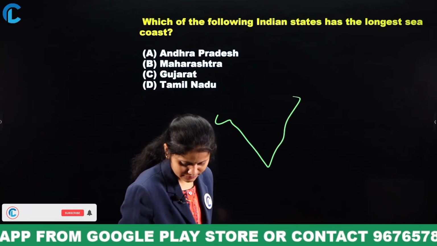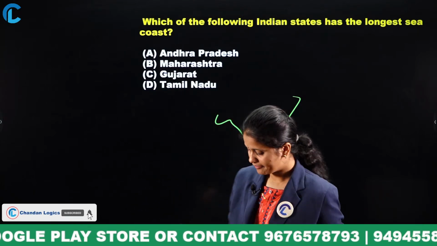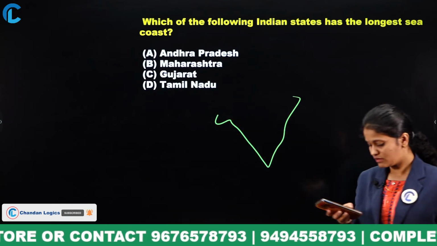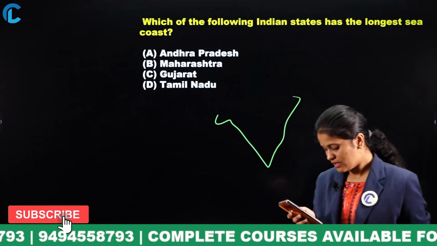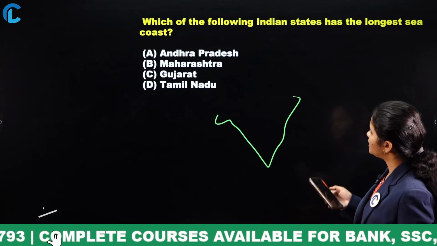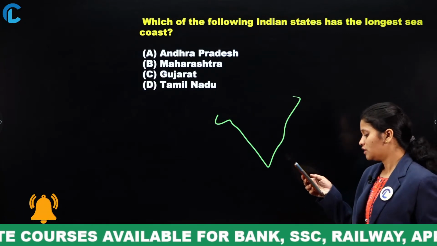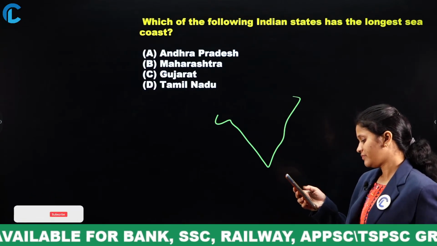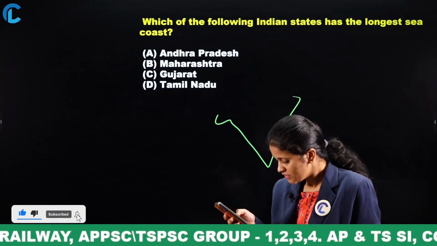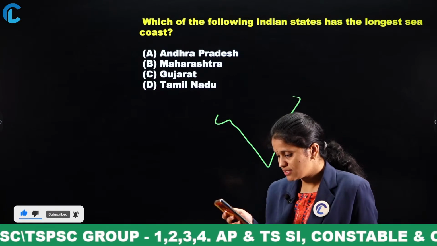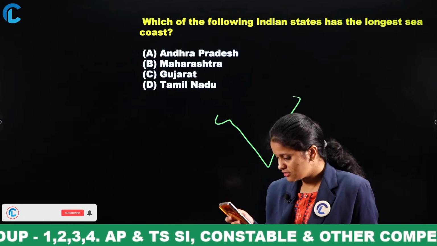Yes, option C, option D, Tamil Nadu, Gujarat. Yes, Suresh, Gujarat. Kasi Reddy Sai, Gujarat. Anusha, option C, Gujarat.